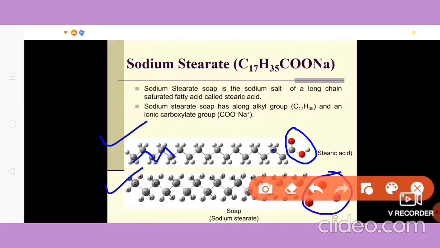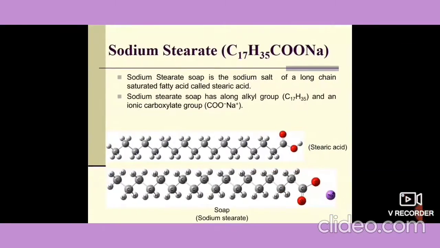Now from this acid, if we remove this H plus and in place of this H plus we put sodium ion, then what do we find? We find that the sodium salt of stearic acid is produced, and we call this sodium salt of stearic acid as sodium stearate. This is a very common example of soap.